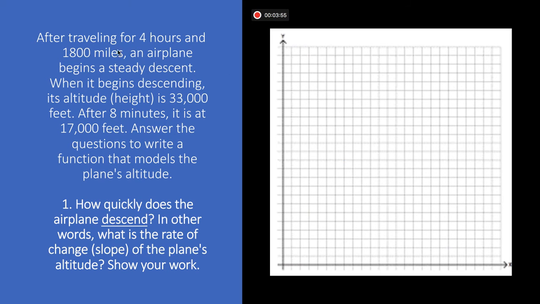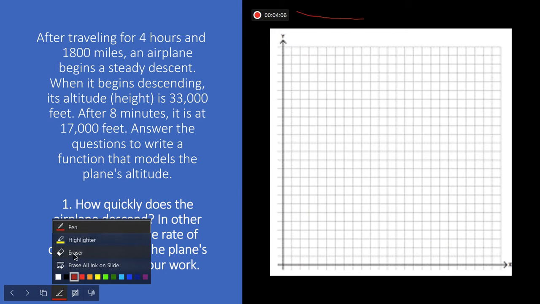So after traveling for 4 hours and 1,800 miles, the airplane begins a steady descent. So for 4 hours, this plane has been going straight, and hopefully the plane is going a little bit straighter than that. Let's try that again.